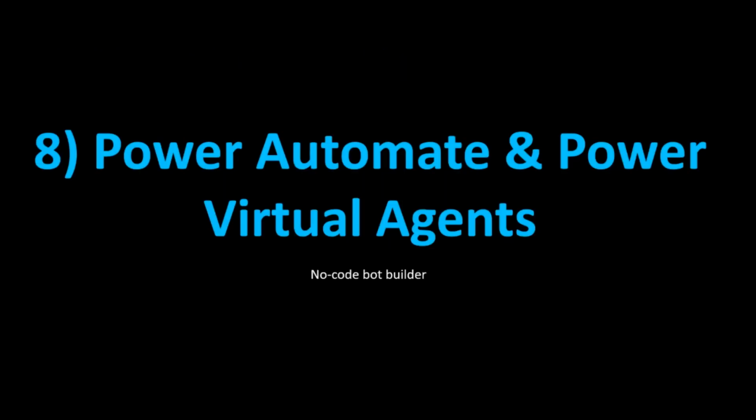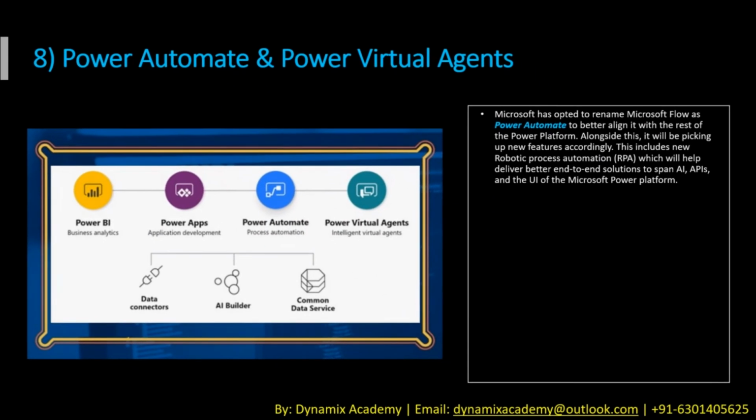Number 8. 2 new additions to the current Power Platform family, that are Microsoft Power Automate and Microsoft Power Virtual Agents. Microsoft has opted to rename Microsoft Flow as Power Automate to better align it with the rest of the Power Platform. Alongside this, it will be picking up new features accordingly. This includes new robotic process automation, which will help deliver better end-to-end solutions to span AI, APIs, and the UI of the Microsoft Power Platform.